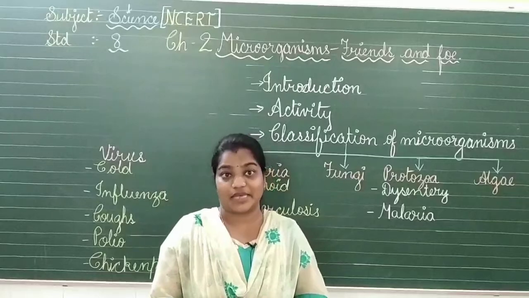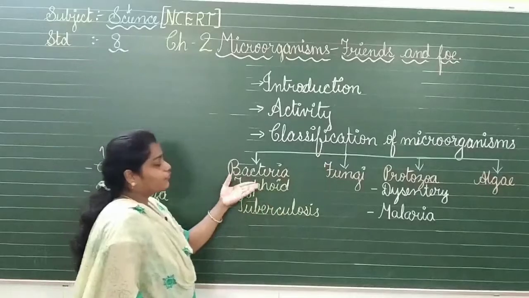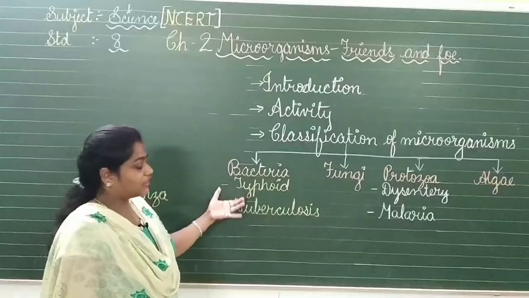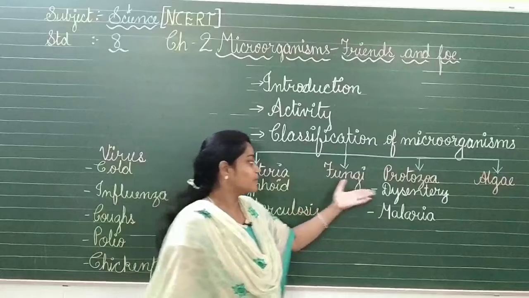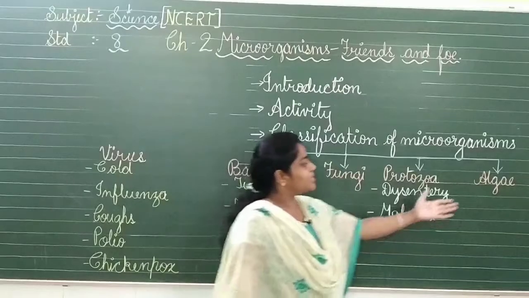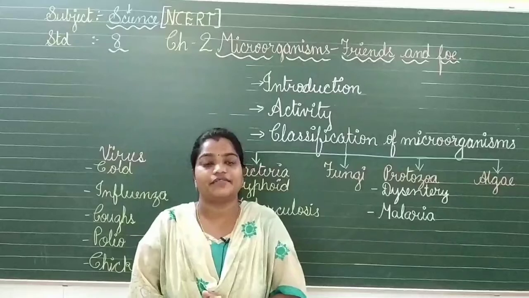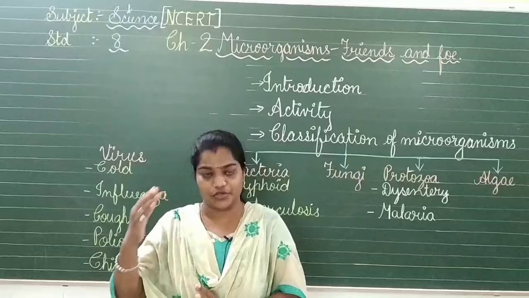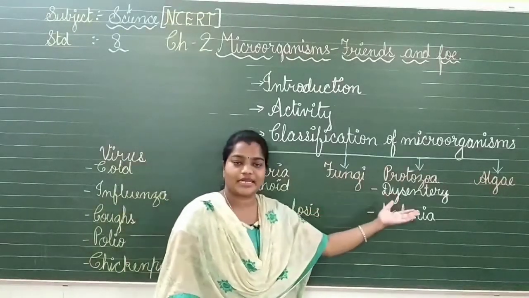Something more about these microorganisms. Now how to classify them? Let us see the classification of microorganisms. We have 4 types of microorganisms: bacteria, which cause typhoid and tuberculosis; fungi, as we have talked about earlier; protozoa, which cause dysentery and malaria; and the last one is algae. Algae, you know, start growing beside walls or in areas where there is too much humidity. So these are the 4 types of microorganisms that we can classify.